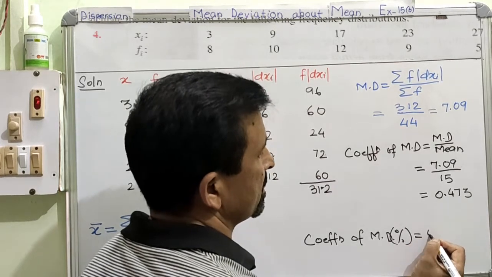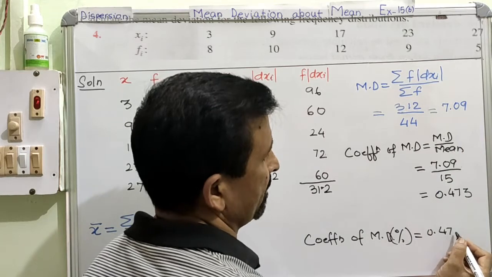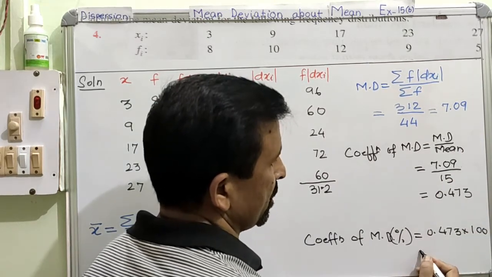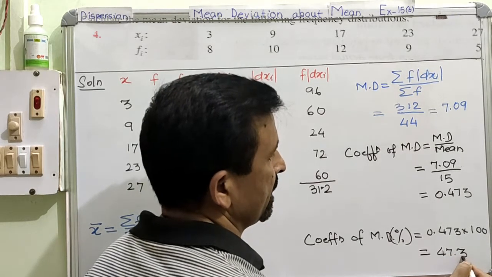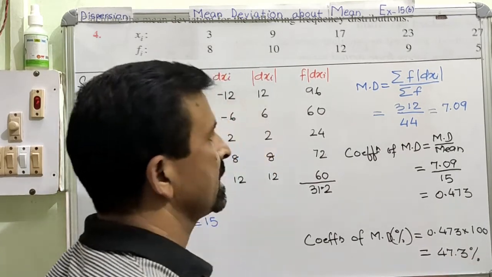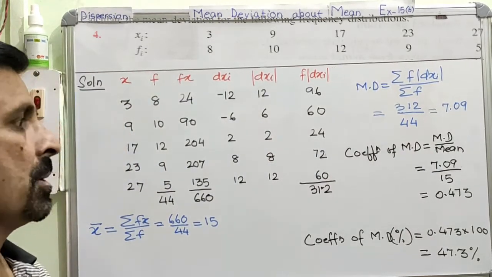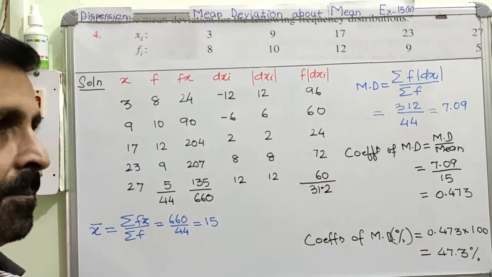So in that case, 0.473, no need of writing the formula because we have already calculated it, into 100. So your answer is 47.3 percent. This is how we calculate the mean deviation about mean for a discrete series question.